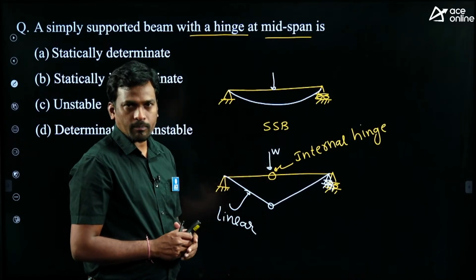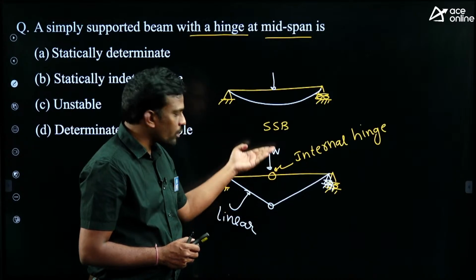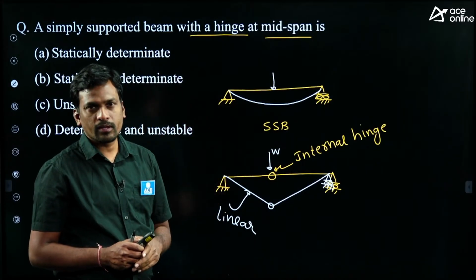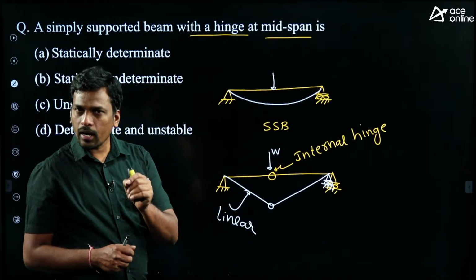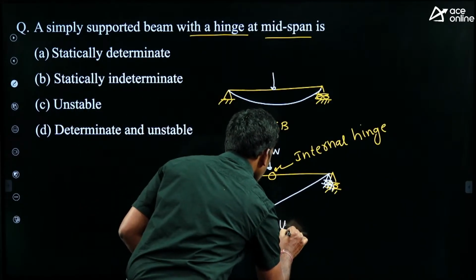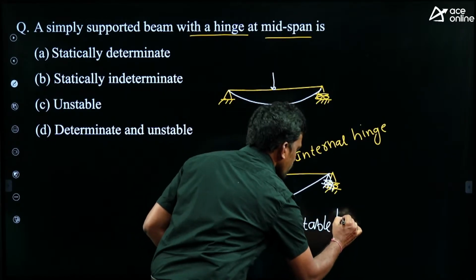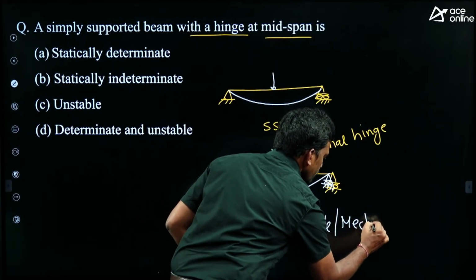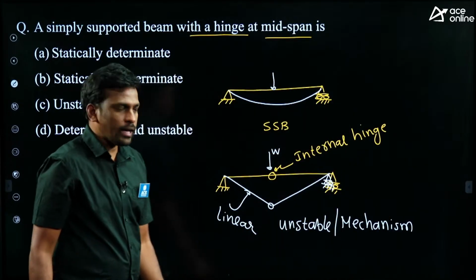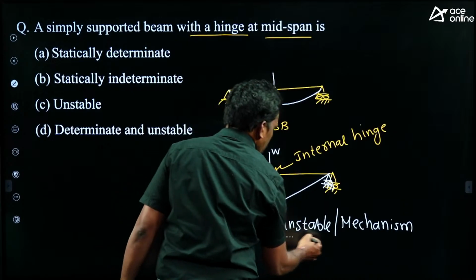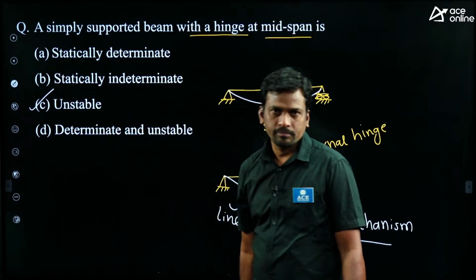But in this diagram, after removing the load, the deflected profile won't go back to its original position, so it is called an unstable structure. Unstable is also called mechanism. So what is given? Simply supported beam with internal hinge is unstable, then option C is correct.